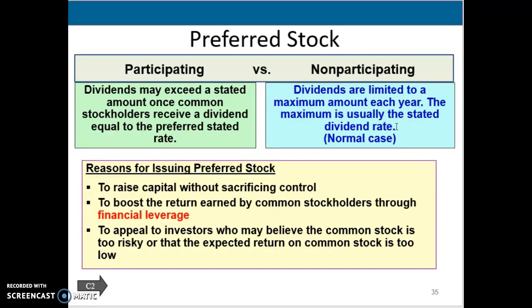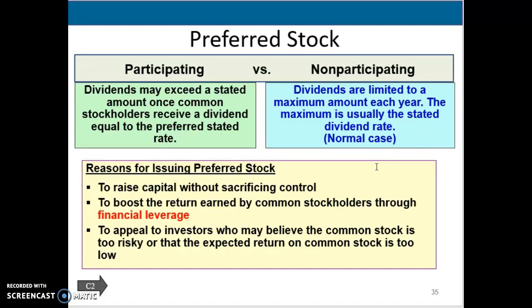And then the last part just closes out by looking at why a company would issue preferred stock. There are a few reasons. Number one, they want to raise capital, but they don't want to give that vote or that control out. So they declare it as preferred stock.